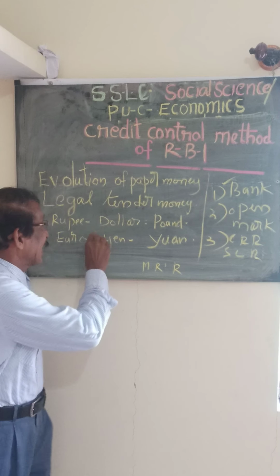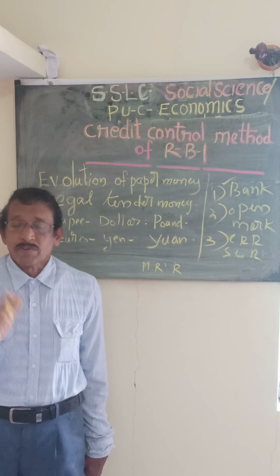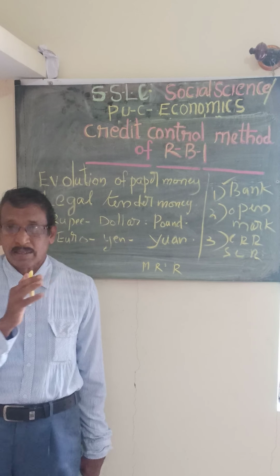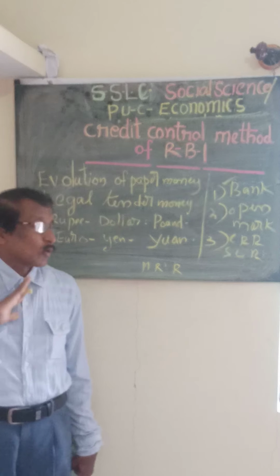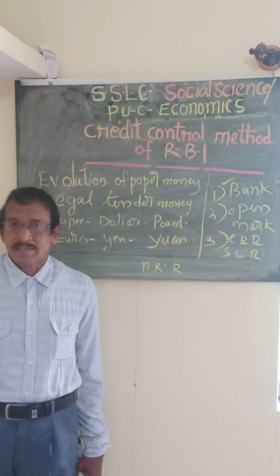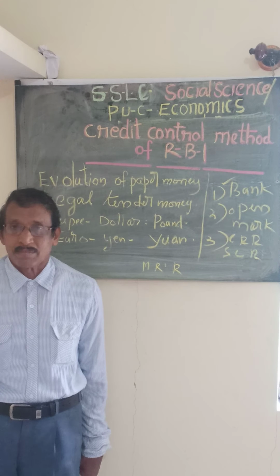Nobody can reject legal tender money. If someone is giving you notes or currency, you cannot say, no, I will not accept this money. Legally, it is correct. The government is already giving a guarantee, so it is called legal tender money.